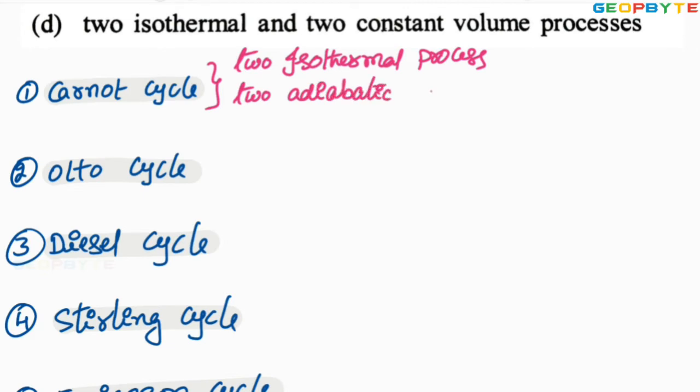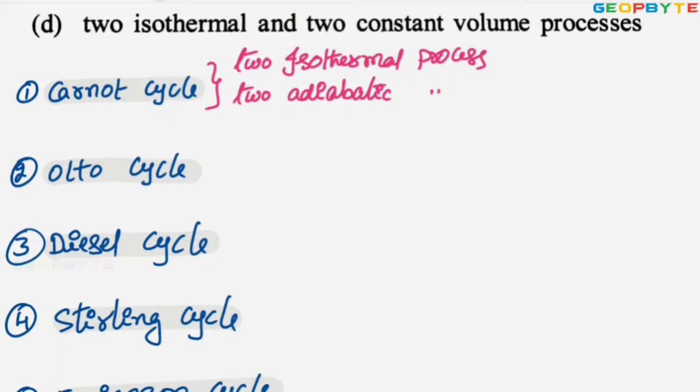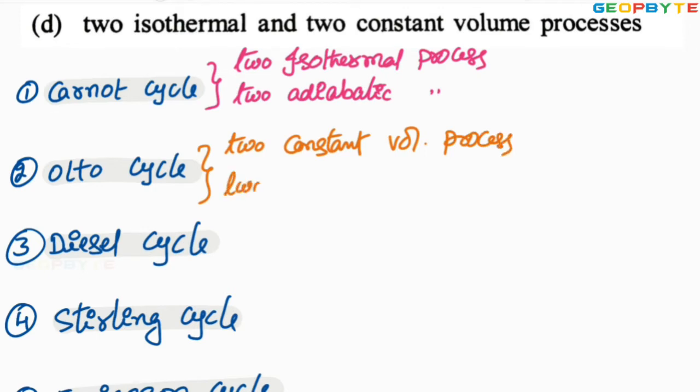Adiabatic means reversible adiabatic process, whereas the Otto cycle consists of two constant volume processes and two adiabatic processes.